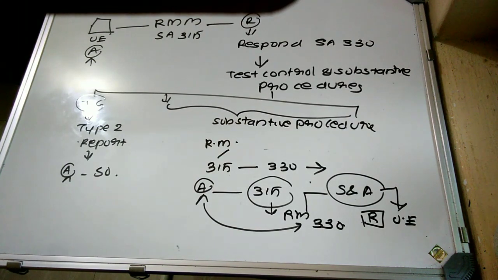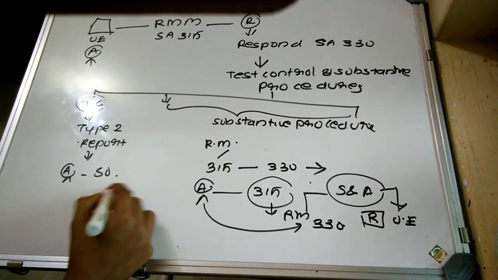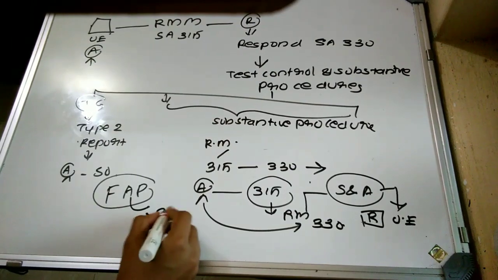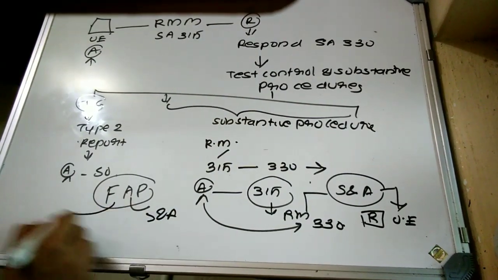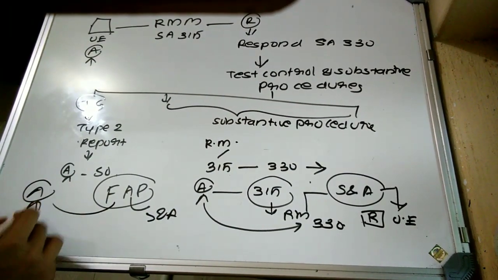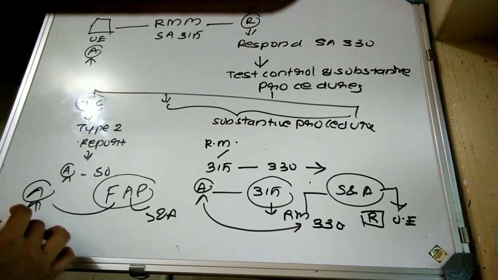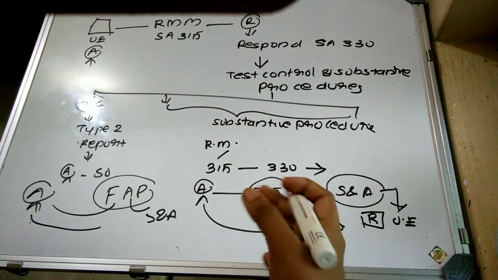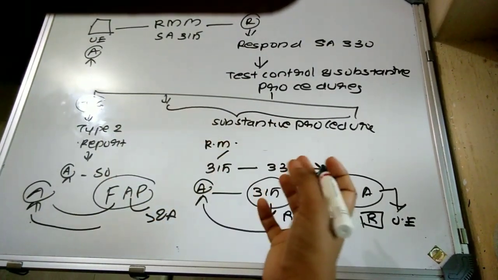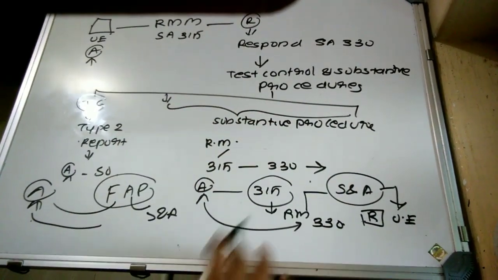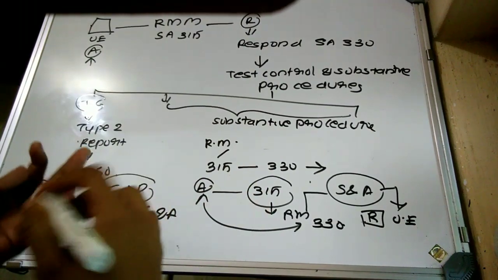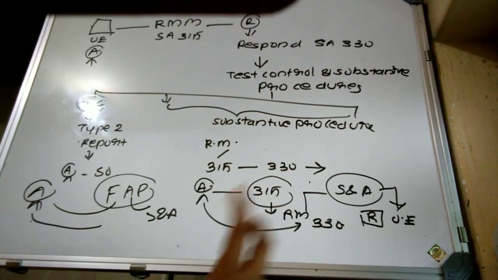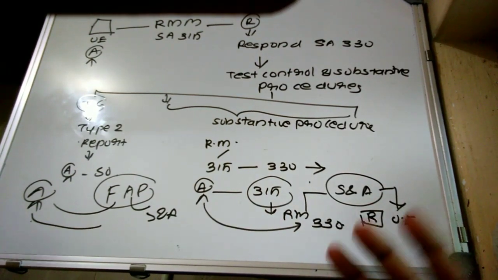So the auditor may be required to perform what? Further audit procedures for obtaining sufficient and appropriate audit evidence. Or the auditor may appoint what? Another auditor to perform this procedure at the service organization, with respect to the transactions which have been provided by the service organization to the user entity, or outsourced by the user entity to the service organization. I hope you are getting some points. I will explain again.